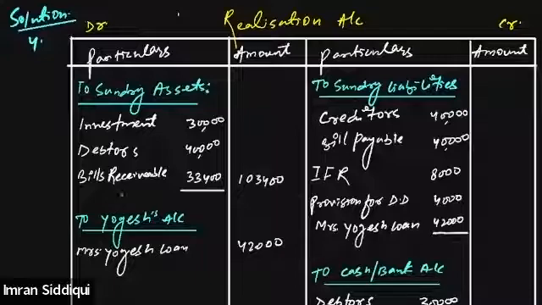Let's just total the sundry liabilities as well. Sundry liabilities will be 40,000 plus 40,000 plus 8,000 plus 4,000 plus 42,000. This is 1,34,000.